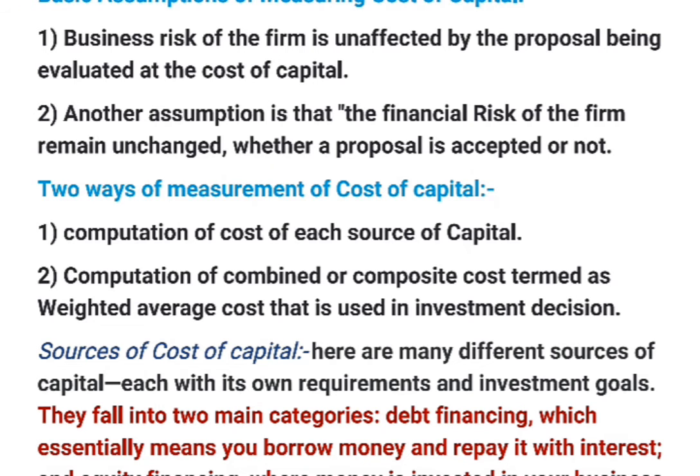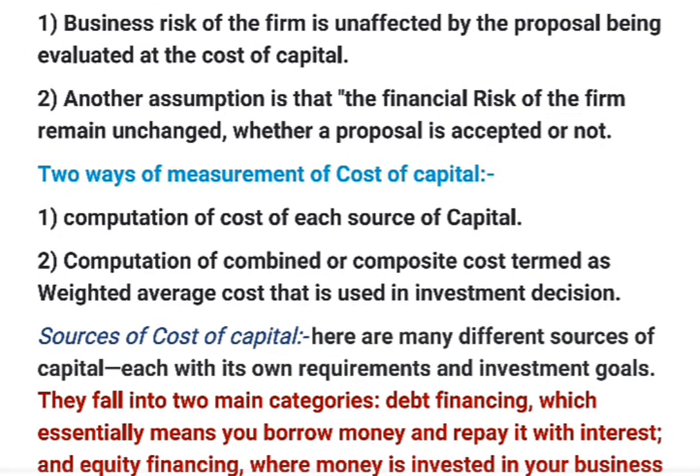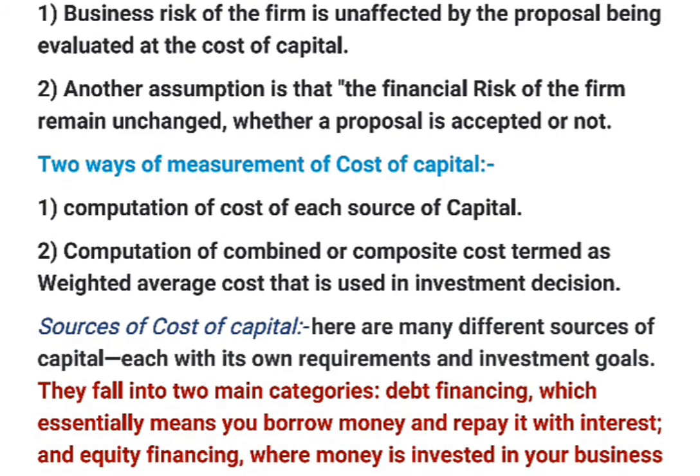Second main assumption is that the financial risk of the firm remains unchanged whether a proposal is accepted or not. So two main assumptions are followed when measuring cost of capital. First one is that business risk of the firm is unaffected by the proposal being evaluated. Second one is that financial risk of the firm remains unchanged whether a proposal is accepted or not.